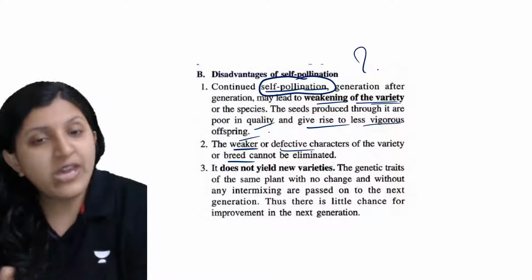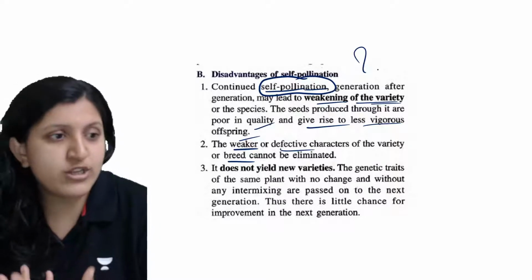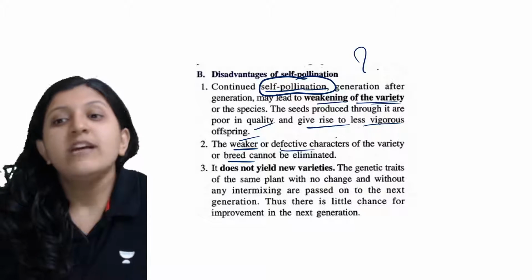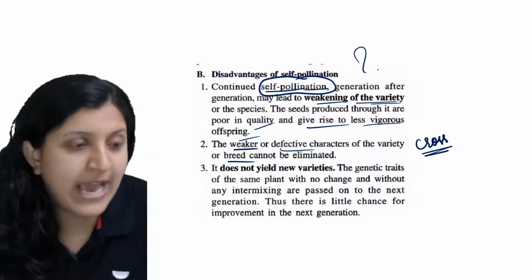So if we have to remove that and want to make this plant stronger, the genetic combination has to occur. That means cross-pollination has to occur.